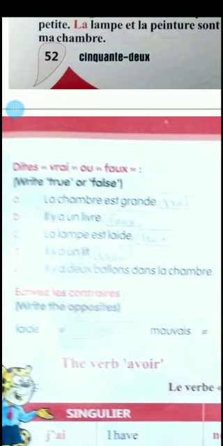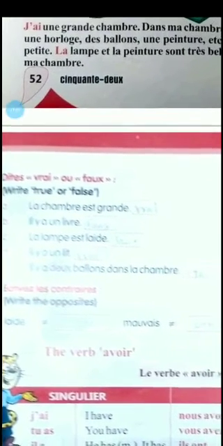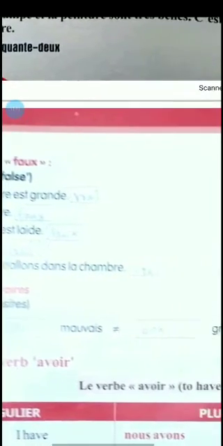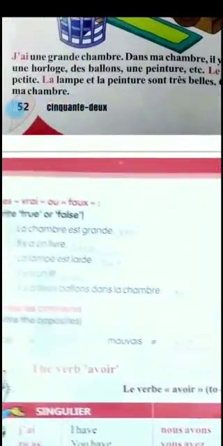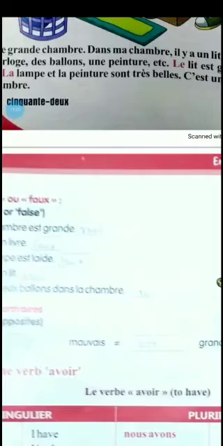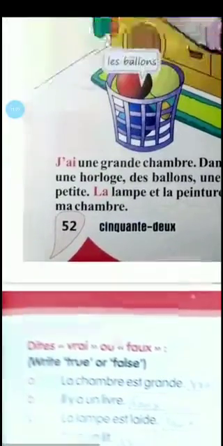No. So the statement is faux. Il y a un lit, there is a bed. Yes, there is a bed. Il y a deux ballons dans la chambre, there are two balloons in the room. I think there are three, right? Green, red and blue. So the answer is faux. There are three balloons.